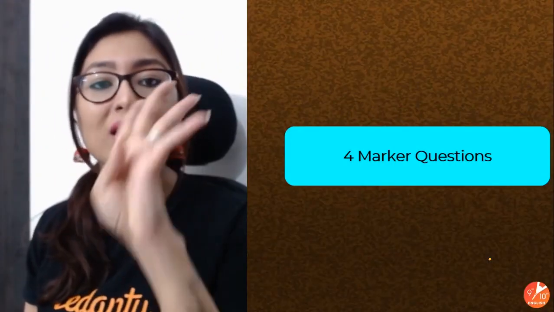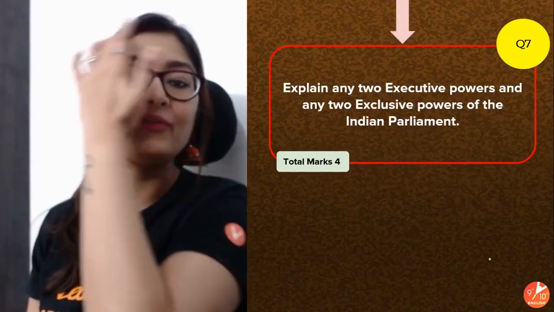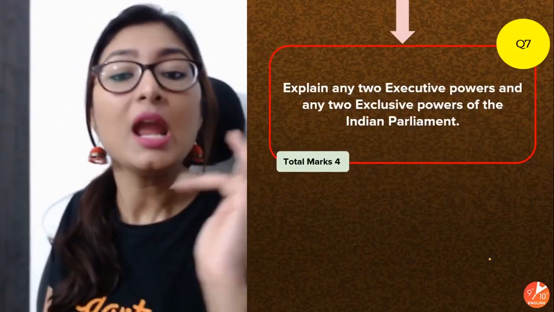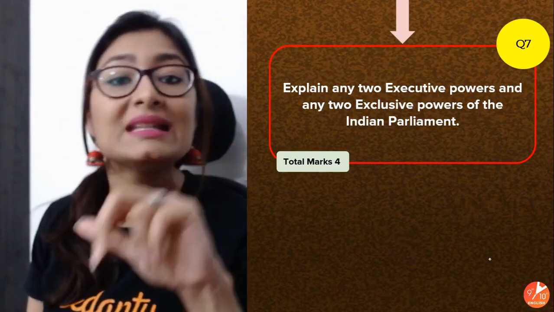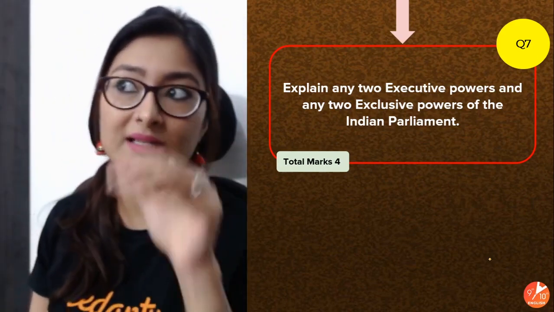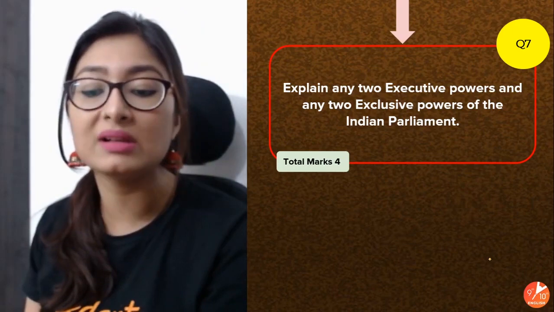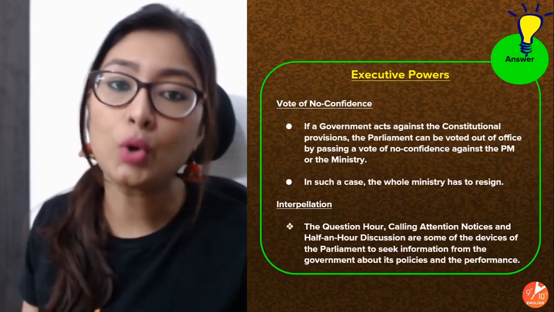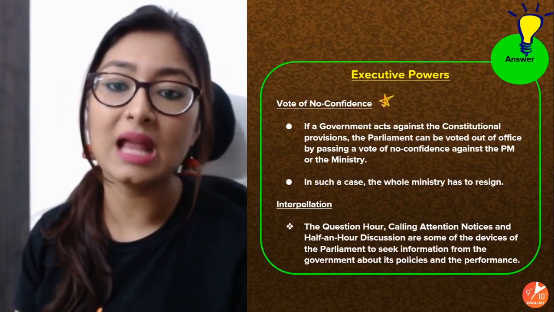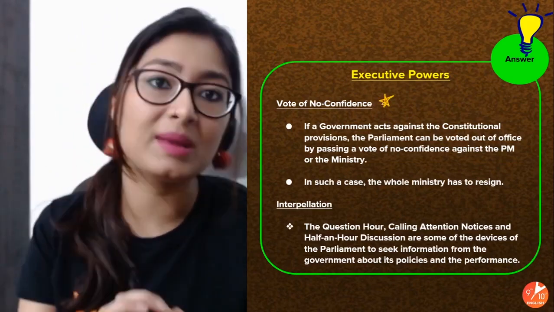Now 4 marker questions. This is your first 4 marker question, question number 7. Explain any 2 executive powers and any 2 exclusive powers of the Indian Parliament. So we have already seen that the Indian Parliament also has multiple powers. So let's first talk about the executive powers. The vote of no confidence. This is a very, very amazing feature. I feel a very amazing power.